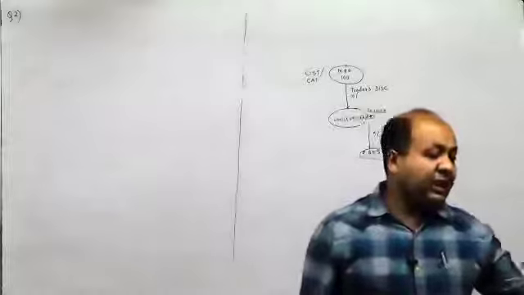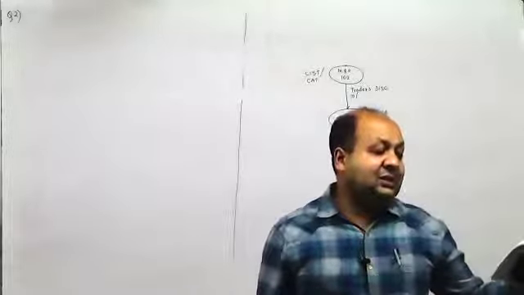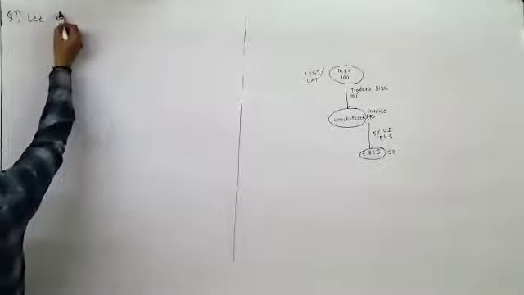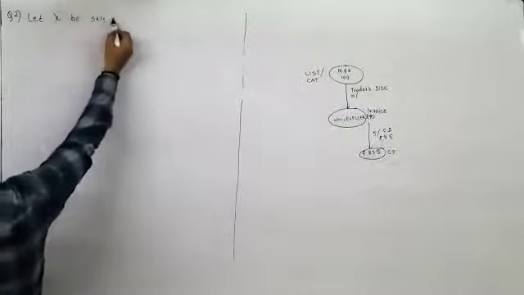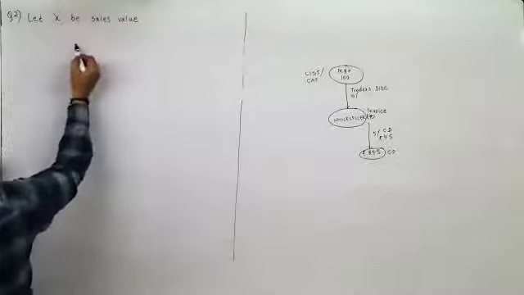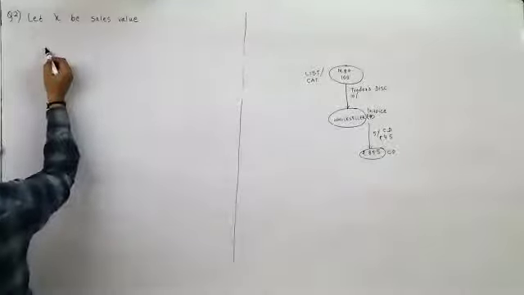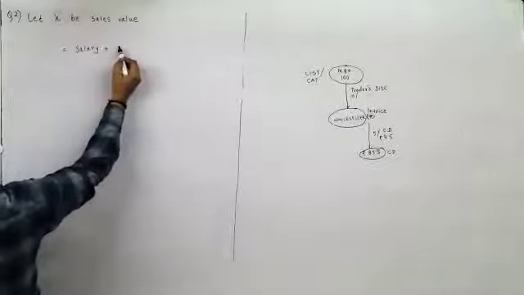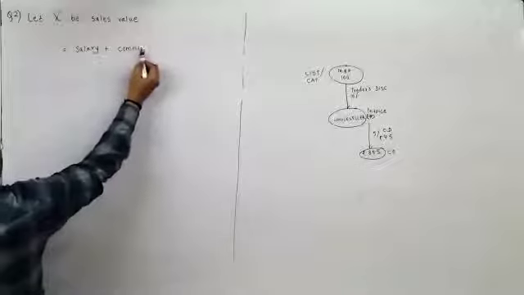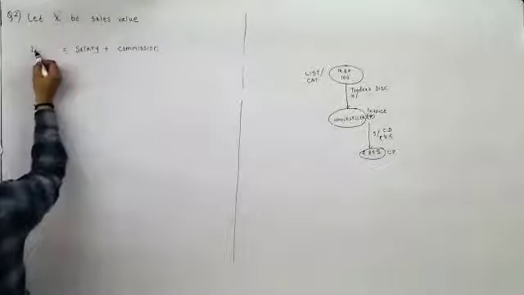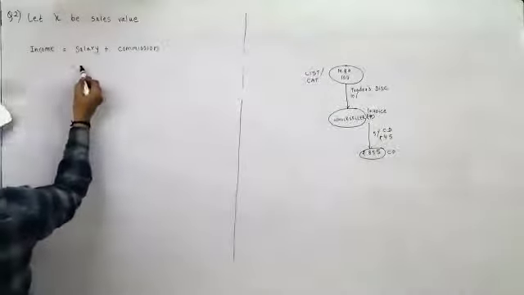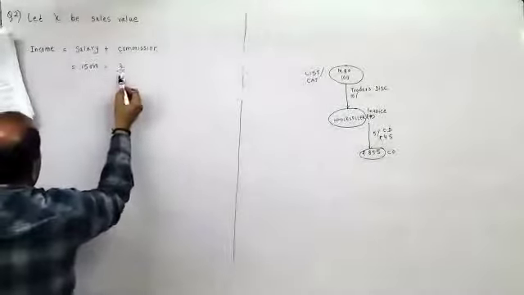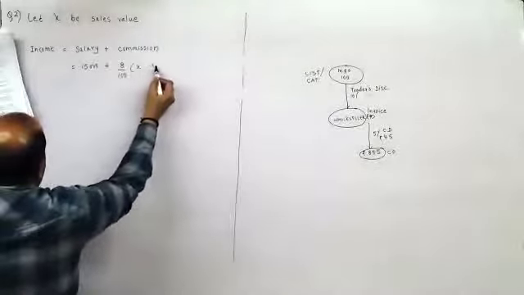So let us say X is the sales given by Ananya. Her income consists of two parts: one is salary and the other is commission. Her salary is 15,000 plus she gets a commission at 8% on sales over 50,000.